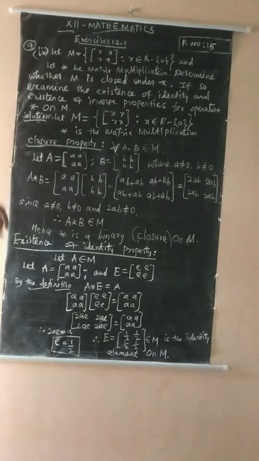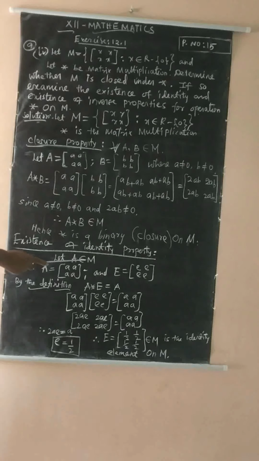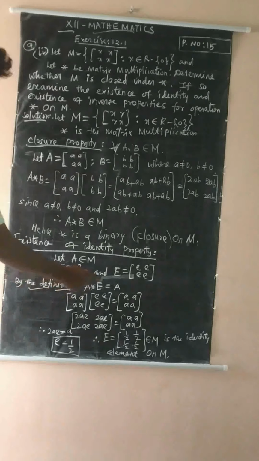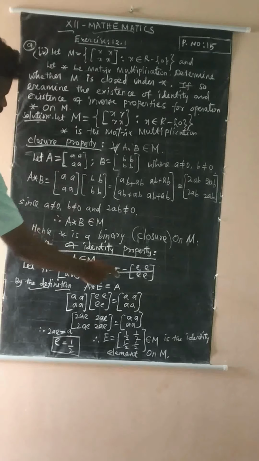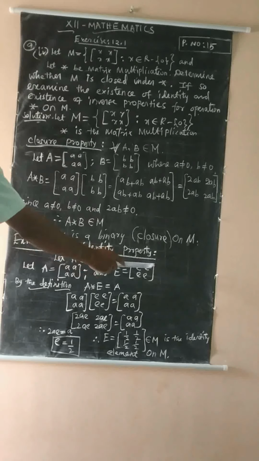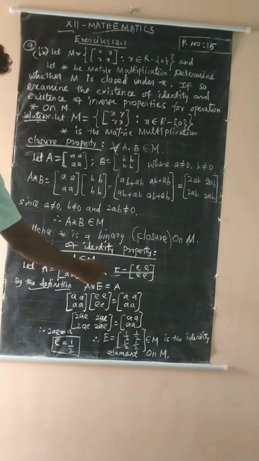Okay, that is the first proof. Already we saw it in the previous question. So now see the identity property, the existence of the identity property. Let us consider the matrix A belongs to M. Let A be [a a; a a]. Now we can choose the identity matrix capital E equal to [e e; e e]. The matrix is denoted by capital letters and its elements are denoted by small letters. So capital E is the 2 by 2 matrix [e e; e e].